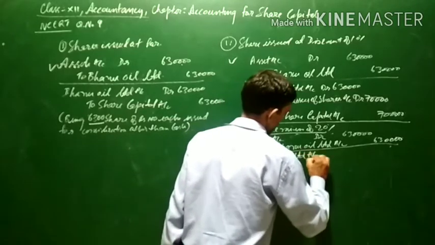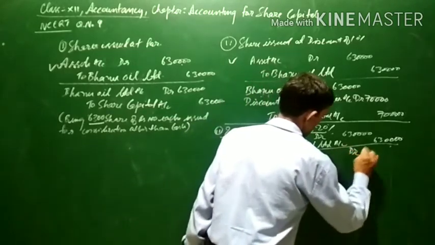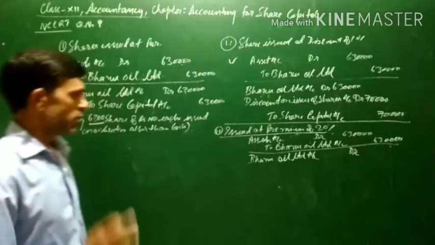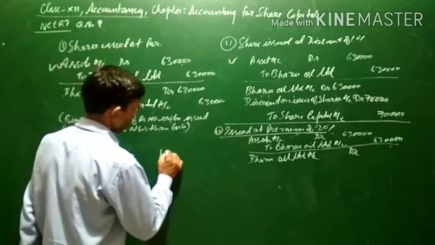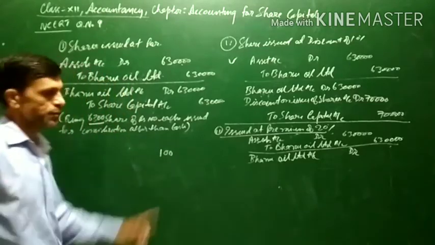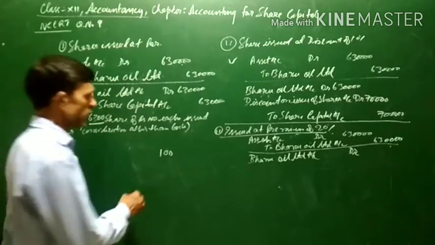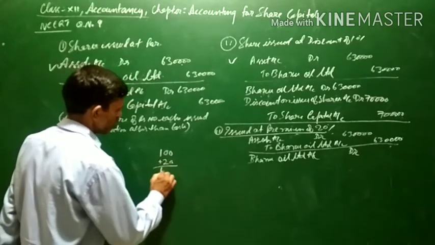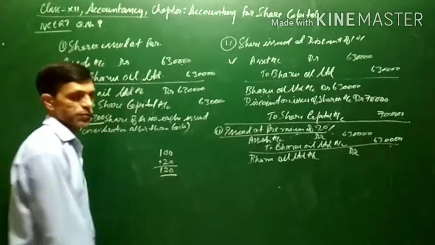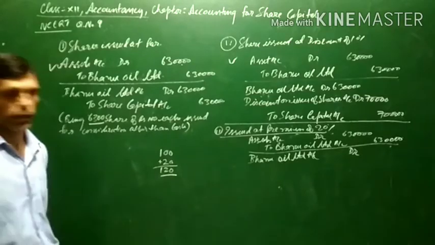Now the second entry will be Bhanu Oil Limited account debit. Here the shares are issued at a 20% premium. So the par value of shares is 100, and 20% of this will be 20 rupees, which means the issue price of shares will be 120.